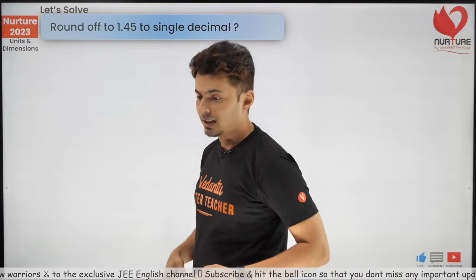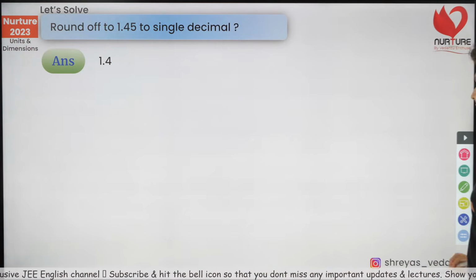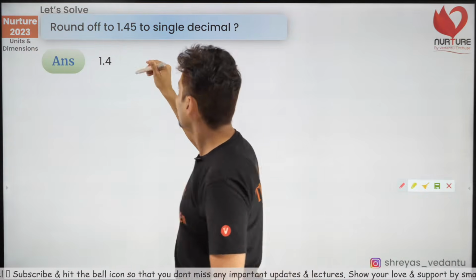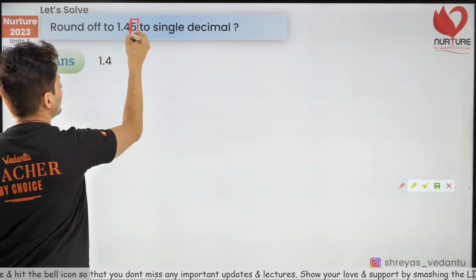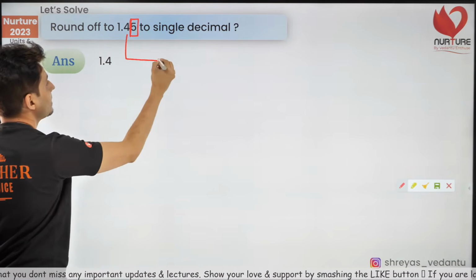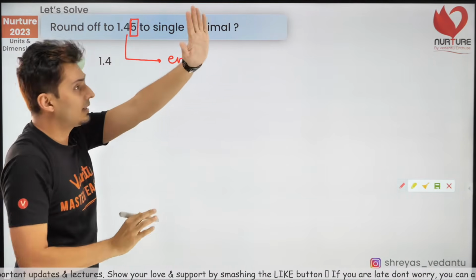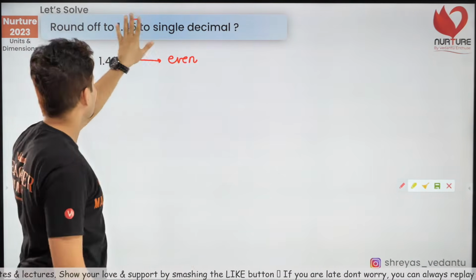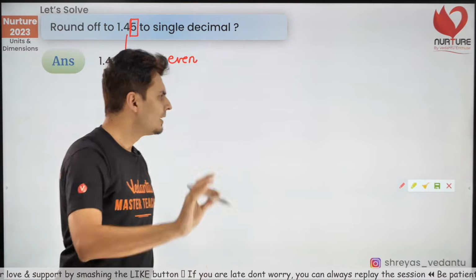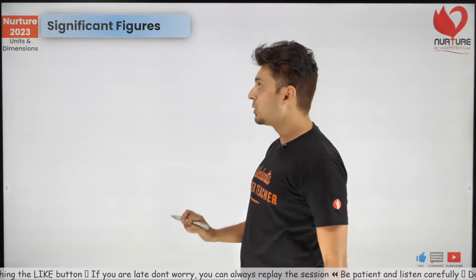Okay, come on, let's see. 1.4? Yes, beautiful. The correct answer is actually 1.4, my bad, because when you have this digit 5, you should always look at the previous number. The previous number is even. When it is even, just forget that. So it will be just 1.4. Correct. Beautiful, guys. You have understood how to round off numbers. Let's go to the next part.